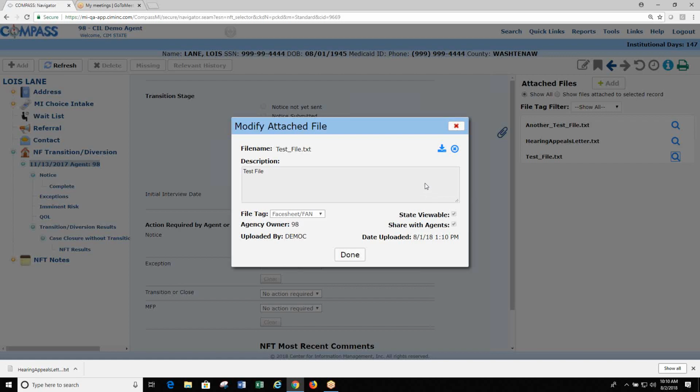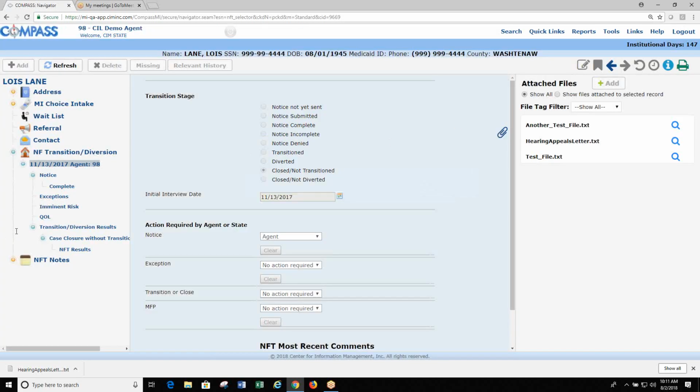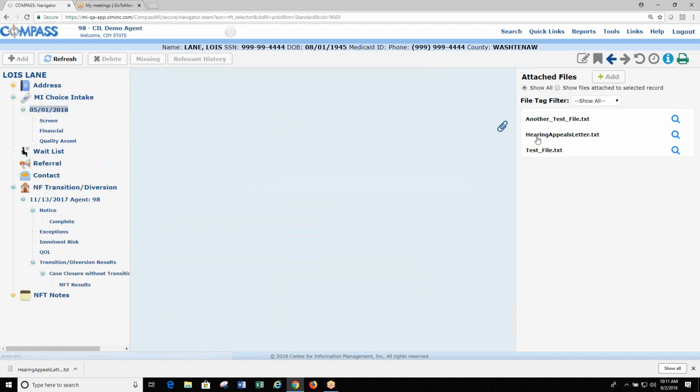So let's see. All right, so the other thing is if you click somewhere else and do that show files attached, things won't show up. So if I click on the intake record and change that, then nothing shows up here because there's nothing attached to that intake record. So it's all dependent upon where you're at. That's why I would recommend not doing that.